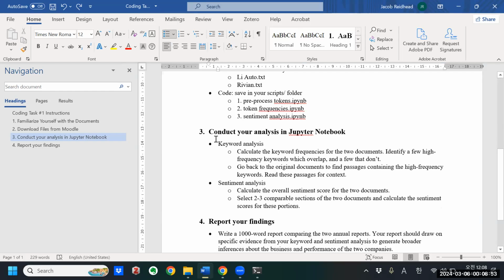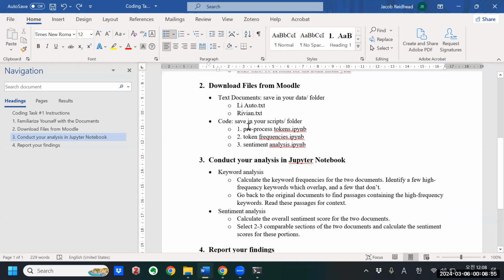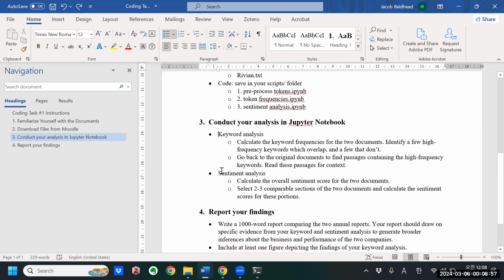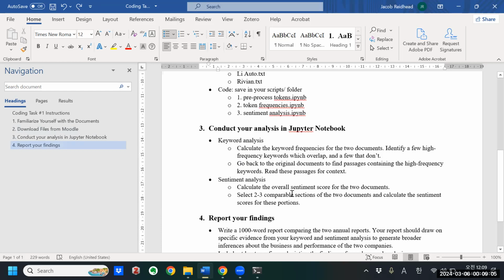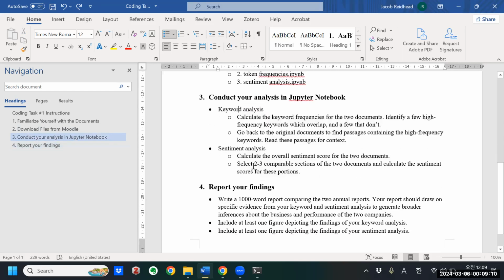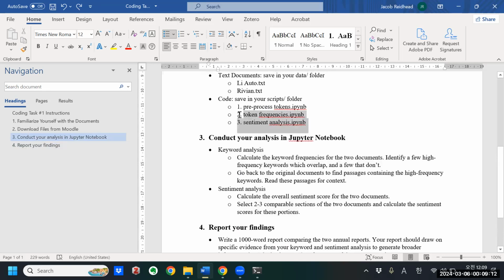In any case, we pre-processed the tokens. Now we have to do a keyword analysis and a sentiment analysis. I'm going to stop the video right here at this point where we pre-process the tokens for these documents. And then I will create a second video which discusses the keyword analysis and sentiment analysis, which uses these second two scripts.